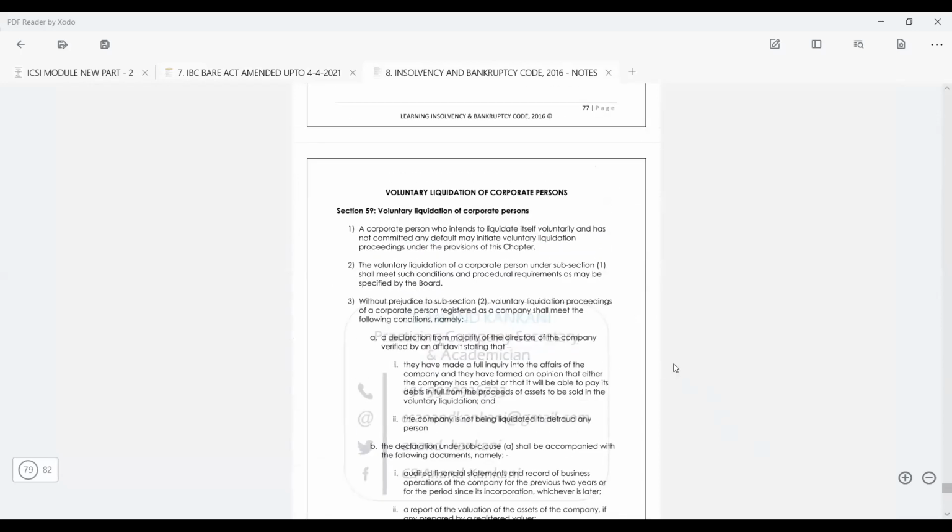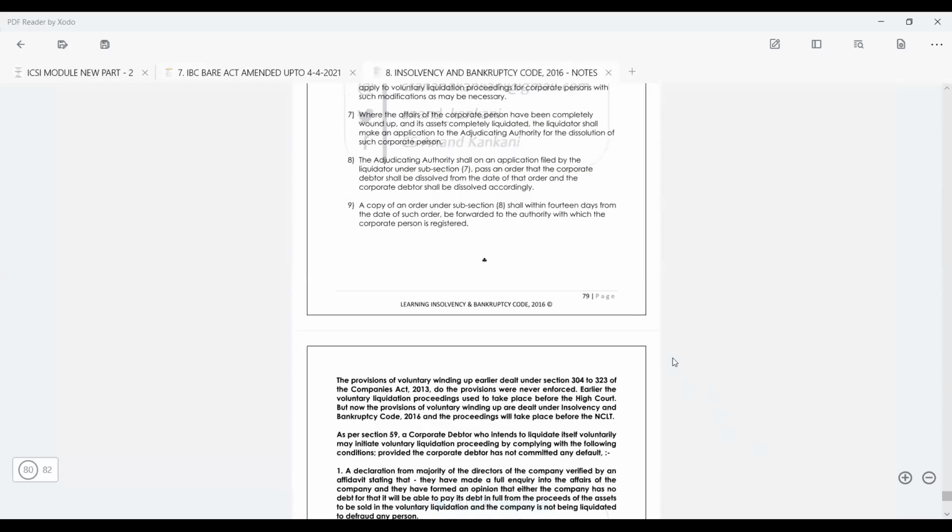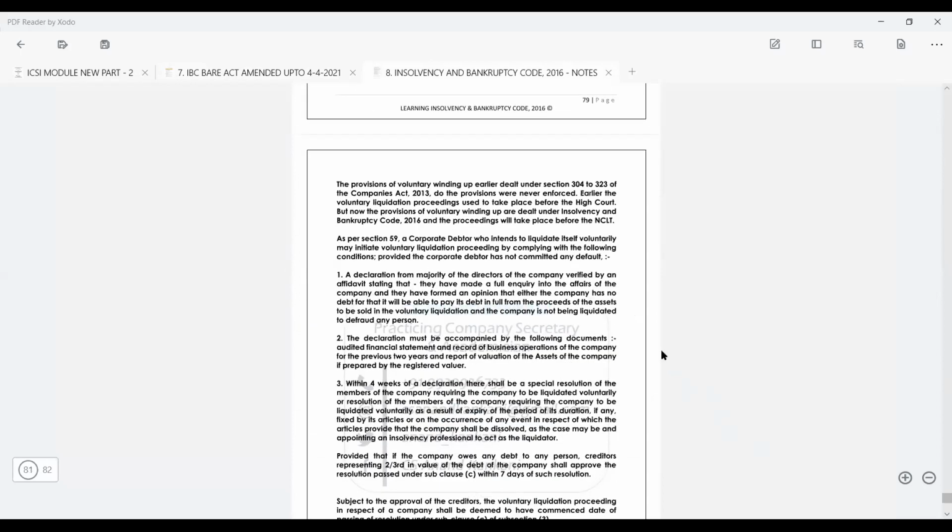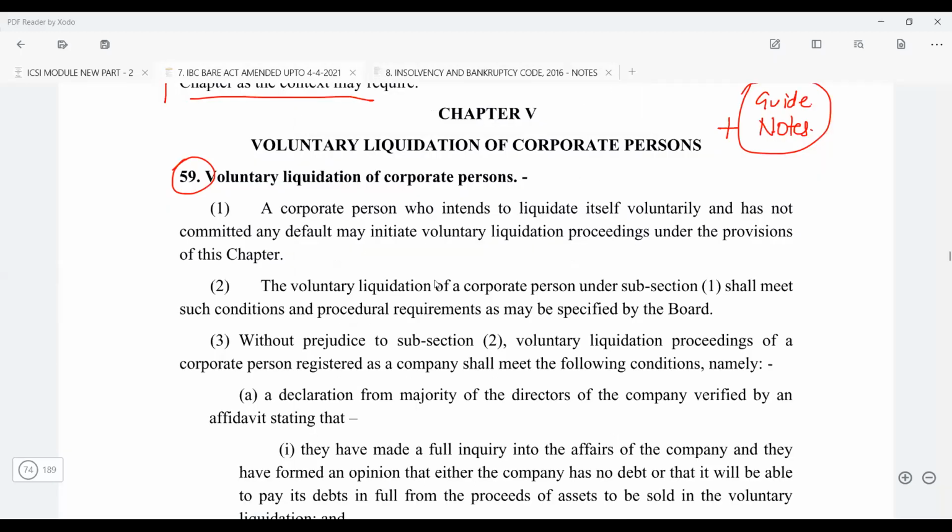So this is section 59 and this is the guide note for section 59, and I've discussed it in very detail here. But before that, I will still cover the voluntary liquidation from the slides. Or let's just read the Bare Act once and then I can cover this from the slide also. Just remember, you also have the liquidation regulations. The voluntary liquidation regulation is also there. So what does it say? It says that a corporate person.